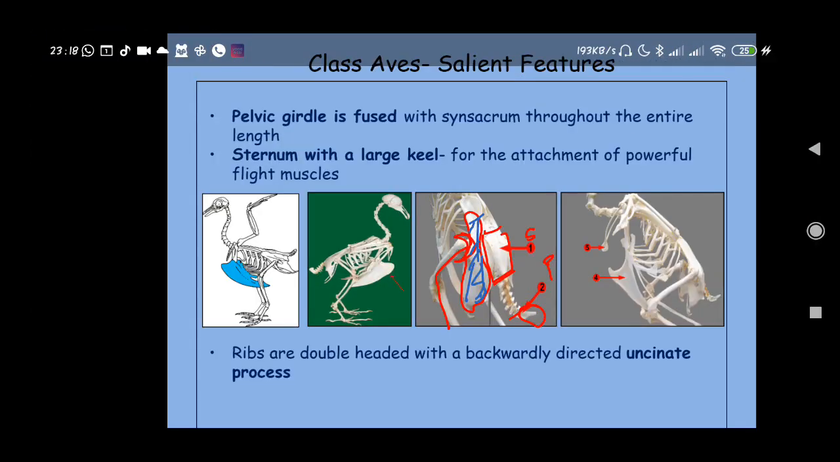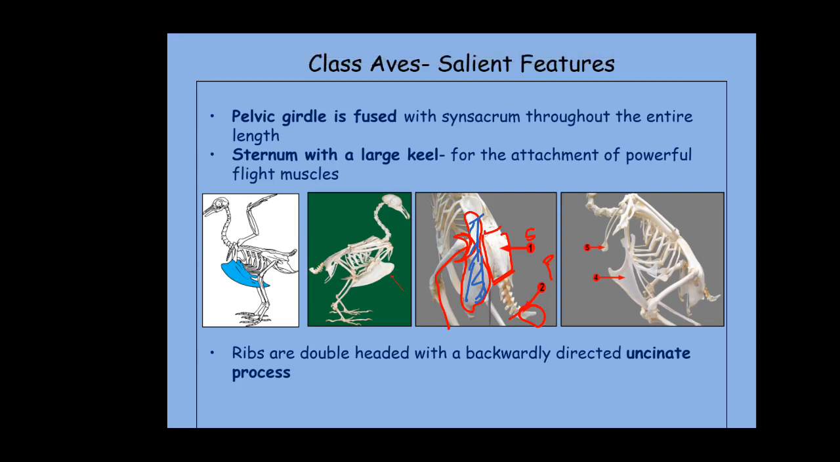So that is another modification seen as a salient feature in the skeletal system. The pelvic girdle is fused with the synsacrum throughout the entire length. Next is another important structure present in birds, which is the sternum with a keel, and also some other structures which are present along with it.